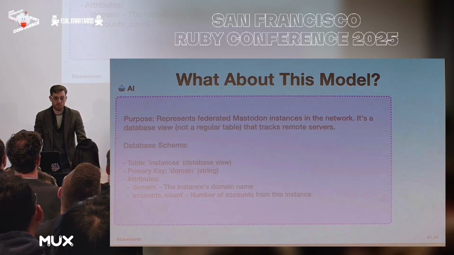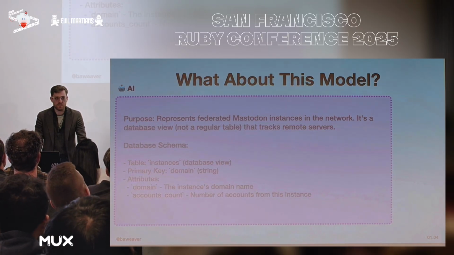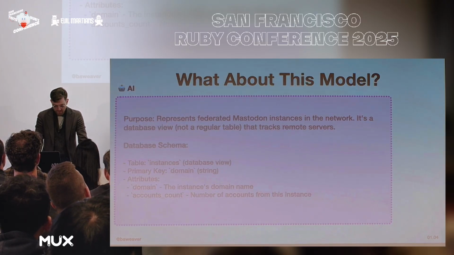That's a lot of words. Most of those don't mean anything to people. Trust me, that it's very important, impressive stuff. Now, it's a database view. That's an interesting thing, which is that this is a materialized view. This isn't an actual model. I didn't know that whenever I started this. I didn't know anything about the Mastodon codebase or what it did. So I'm learning along with you all.